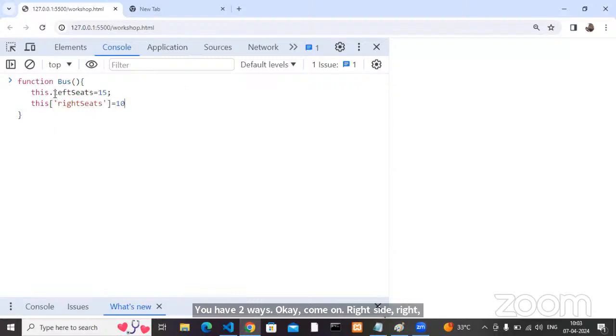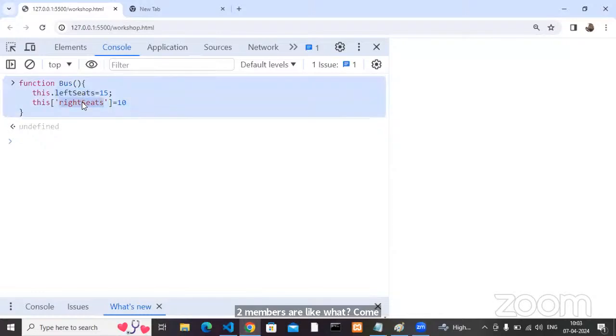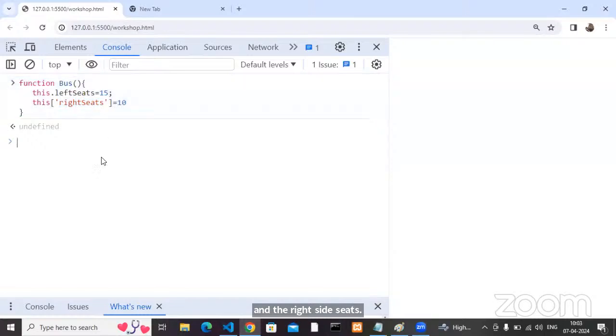Done. Now, my bus has two members or not? Two members, or what? Methods or variables. My class is a collection of variables and methods. These two members are like what? Left side seats and right side seats. Okay, methods or variables, right? Now see, it does not give me any error, right?